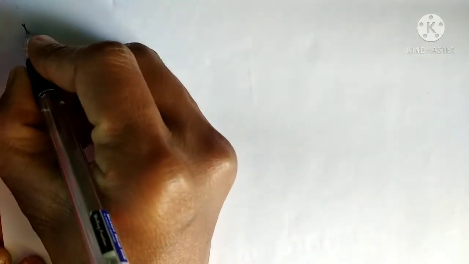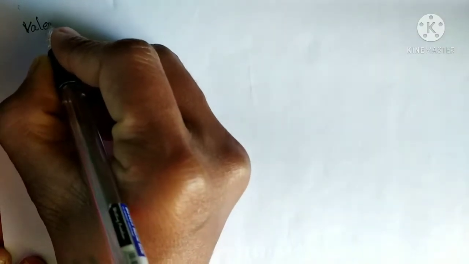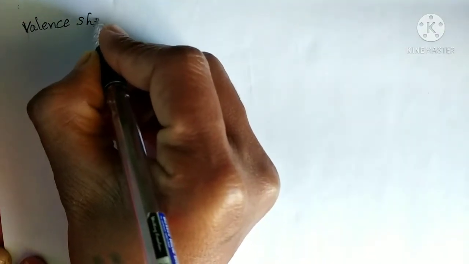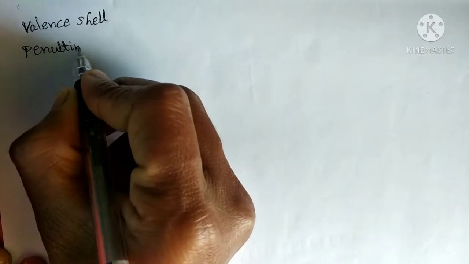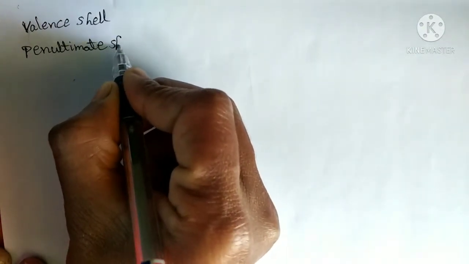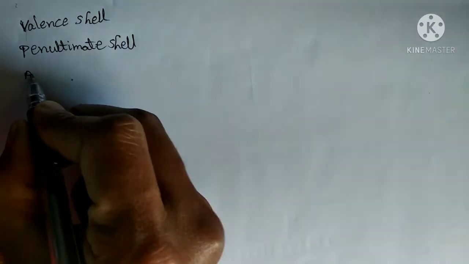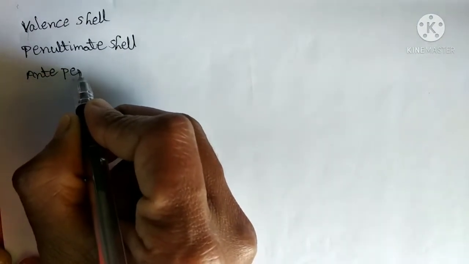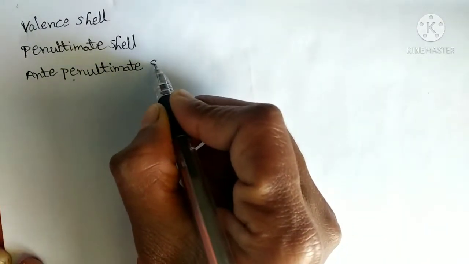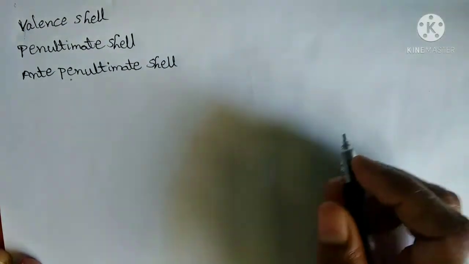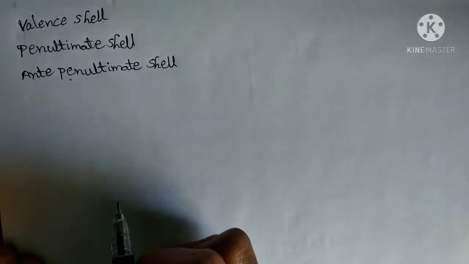In the previous video, we discussed the names of the shells. In this video, we are going to discuss what is the valence shell, what is the penultimate shell, and what is the anti-penultimate shell. These three fundamental things about the shell we will discuss.